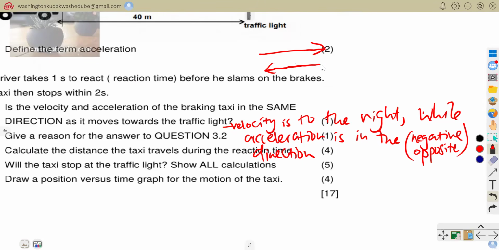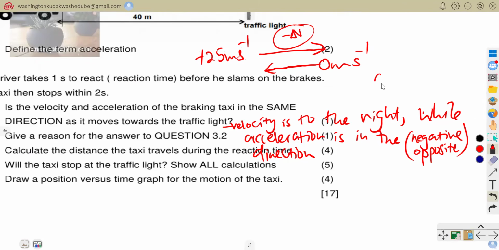Because at the end of the day, I would have a velocity of 0 meters per second from a velocity of, let's say, 30 meters per second. They say the velocity there is 25 meters per second initially. So if the velocity initially was a positive 25 meters per second, and then it comes to 0 meters per second, it simply means that the change was negative. There was a negative change, so that at the end of the day, we have got 0.